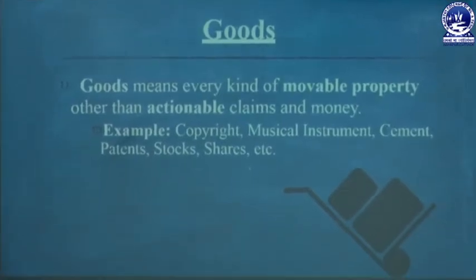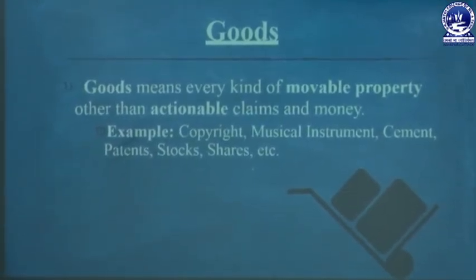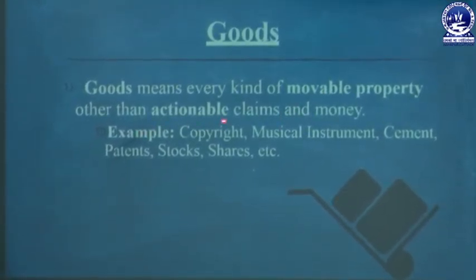The next one is goods. Goods means every kind of movable property other than actionable claims and money. So sale means sale of goods must be taken into consideration. If there are no goods, that means there is no movable property, in that case the goods cannot be transferred, and there is no sale. So sale means the sale of only movable property other than actionable claims.